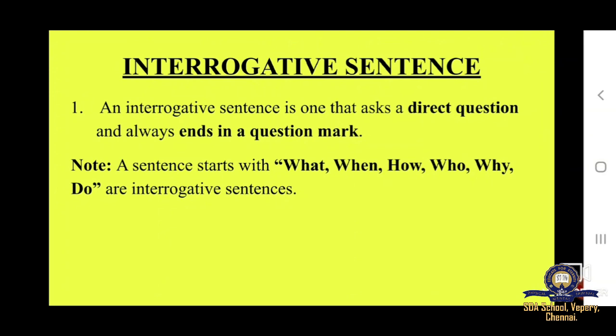In other words, an interrogative sentence is one that asks a direct question and always ends in a question mark. Note, sentences that start with what, when, how, who, why, do are interrogative sentences.